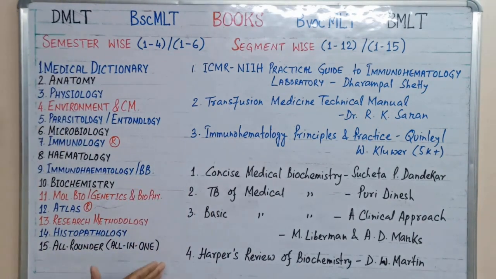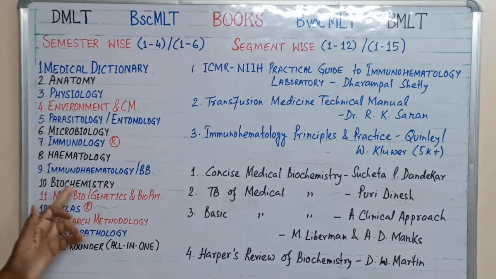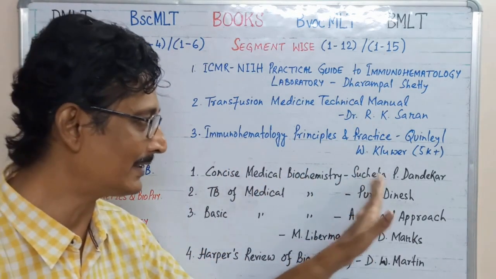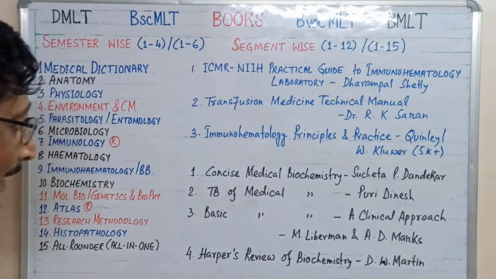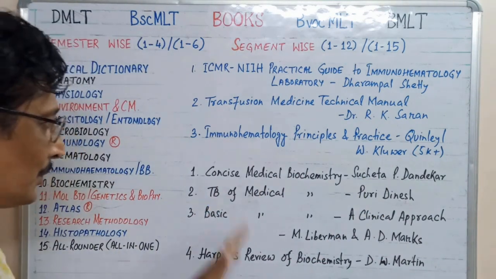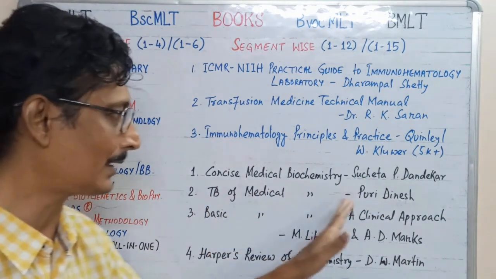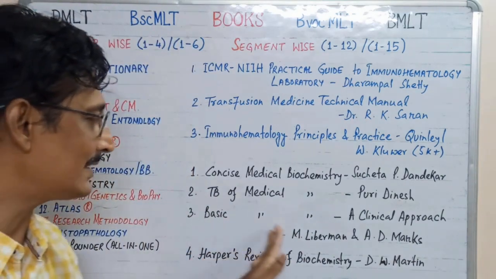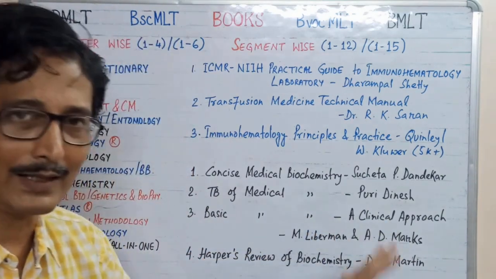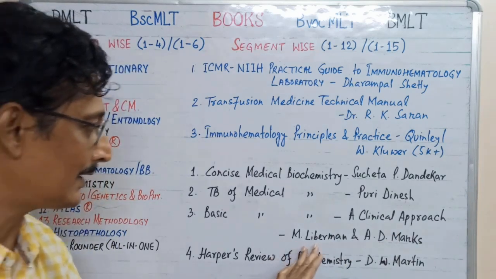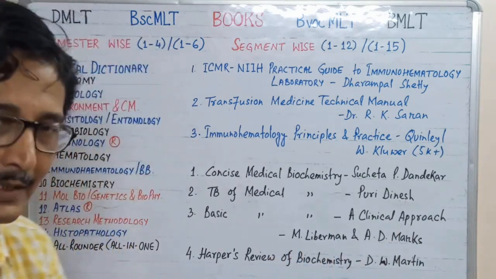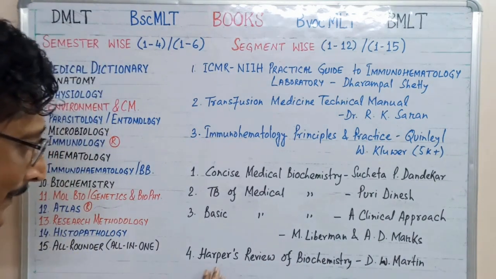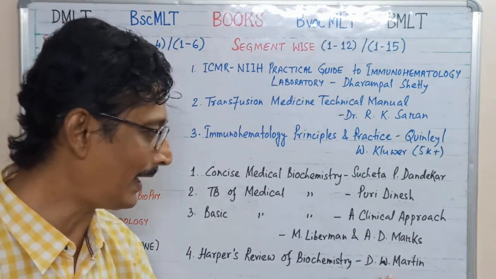With the black ink, I have described the biochemistry books. That is the Concise Medical Biochemistry, written by Sucheta P. Dandekar. Textbook, TB stands for textbook. Textbook of Medical Biochemistry by Dinesh Puri. Third is Basic Medical Biochemistry, a Clinical Approach, written by M. Lieberman and A.D. Marks. And Harper's Review, a very authentic book, Harper's Review of Biochemistry by D.W. Martin.